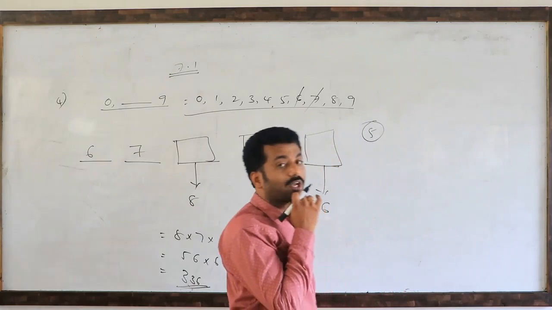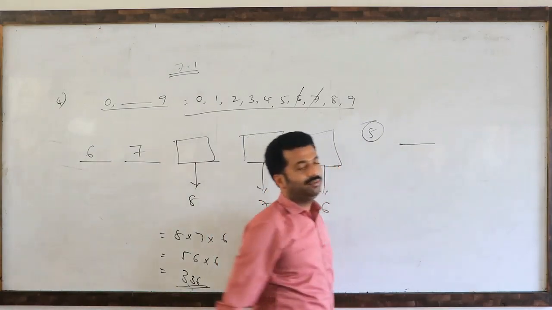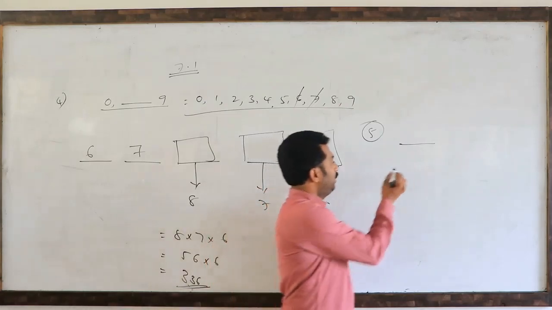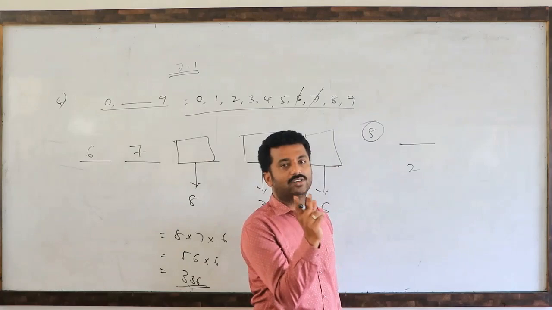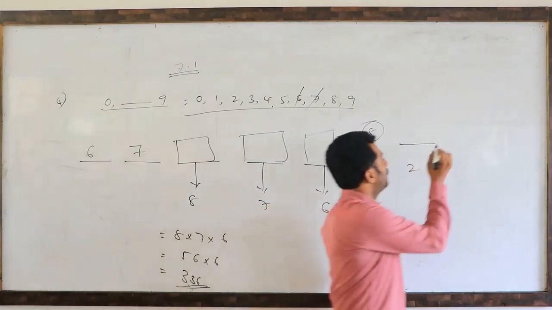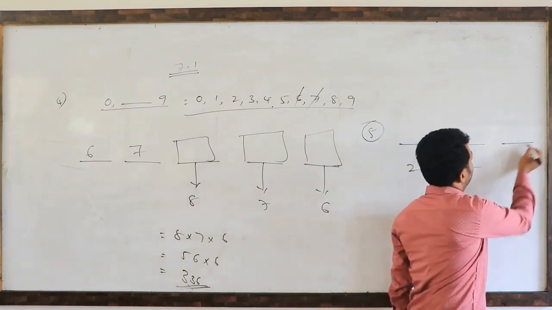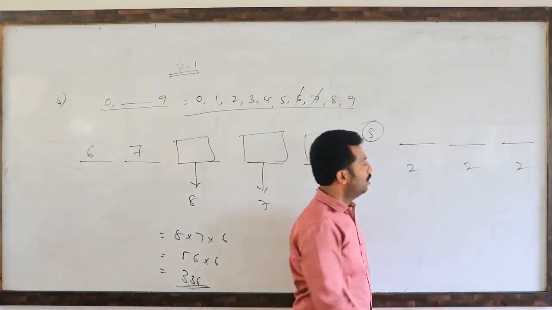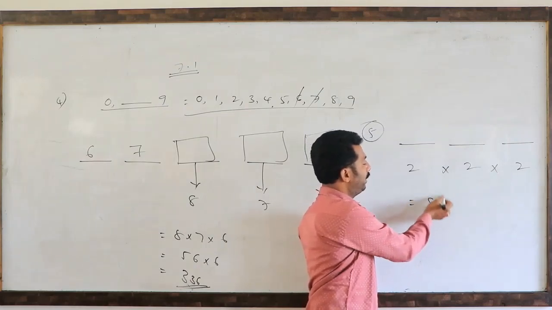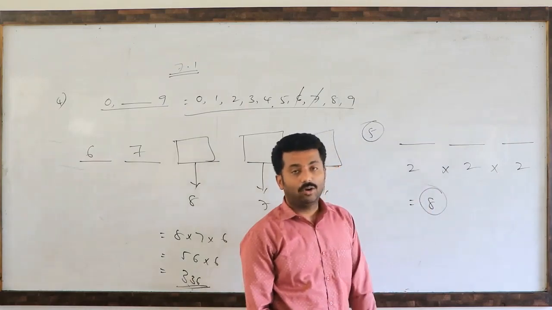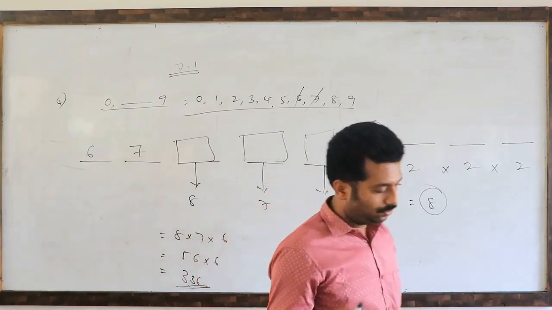How many possible outcomes? Suppose one coin is tossed 1 time, it is either head or tail. 2 faces will be there, meaning 2 possible outcomes. Second time, again 2 ways. Third time, again 2 ways. So by the fundamental principle of counting, the total required number of outcomes is 2 into 2 into 2, which is 8.